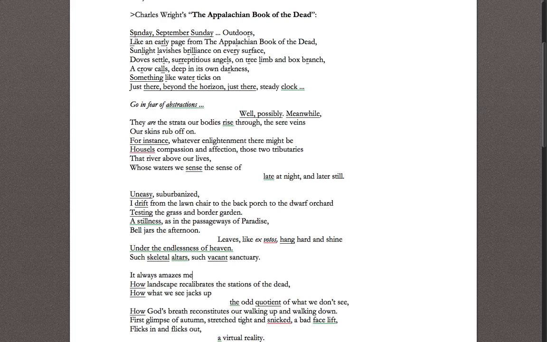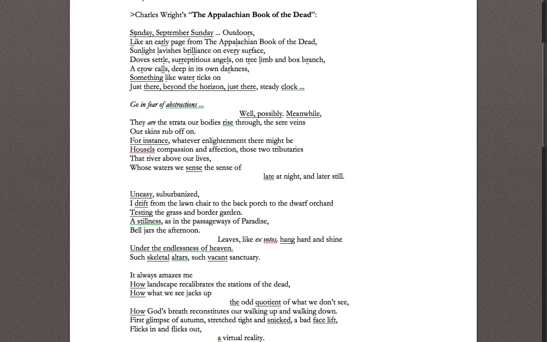The Appalachian Book of the Dead. Sunday, September Sunday. Outdoors like an early page from the Appalachian Book of the Dead. Sunlight lavishes brilliance on every surface. Doves settle surreptitious angels on tree limb and box branch. A crow calls deep in its own darkness. Something like water ticks on just there, beyond the horizon, just there. Steady clock.